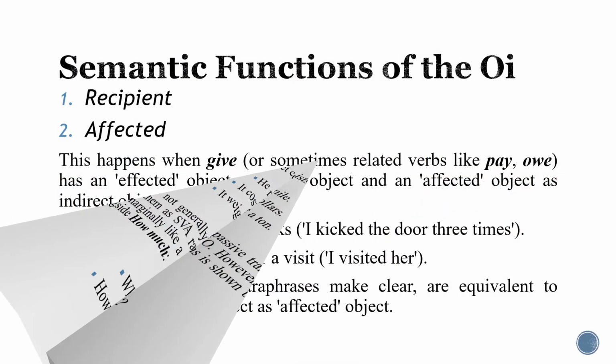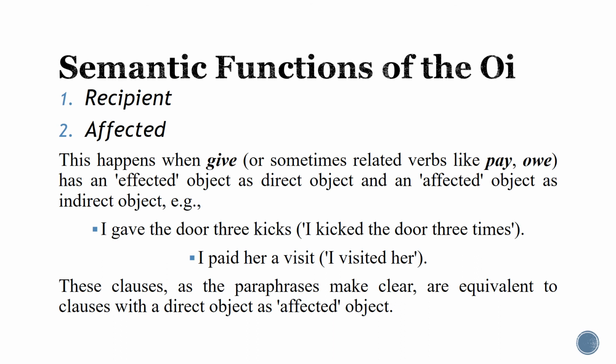Okay? So with this, we have finished with the semantic functions of the direct object. We said the direct object mainly has a major function, which is the affected, but also it can be locative when it refers to the place of the action.